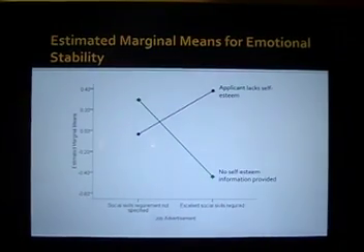When social skills weren't mentioned in the job ad, applicants for whom no self-esteem information was provided were rated as higher in self-confidence than applicants who were described as lacking self-esteem. However, when excellent social skills were required for the position, applicants described as having low self-esteem were rated as higher in emotional stability than applicants for whom no information on self-esteem was provided.